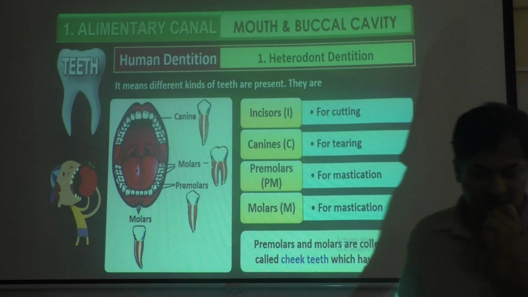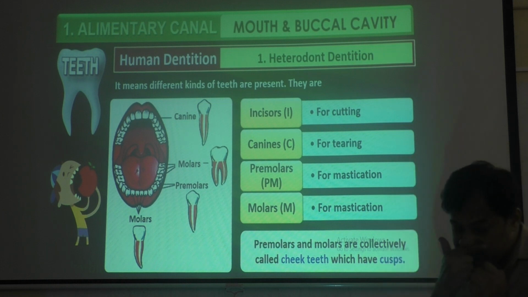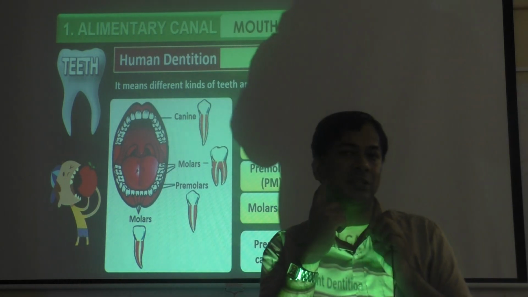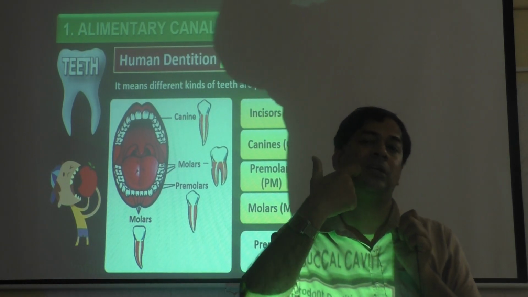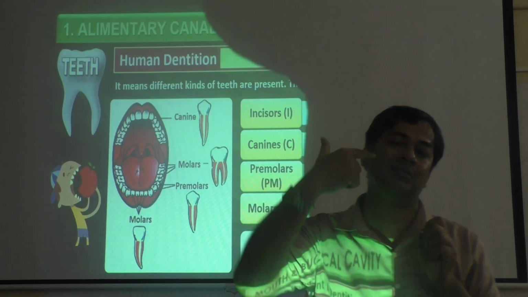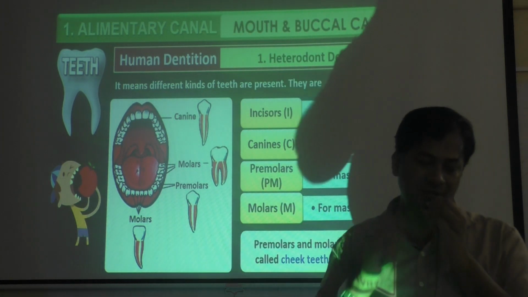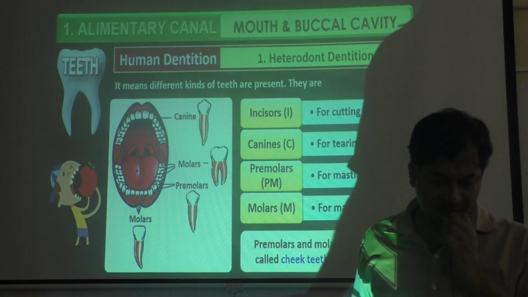Premolars and molars together are called cheek teeth. Cheek means it comes in this portion. Premolars and molars, molars are the last. Okay, they are also called cheek teeth, which have cusps.